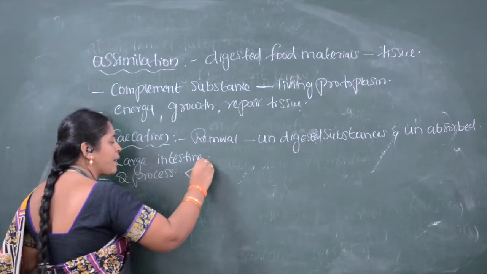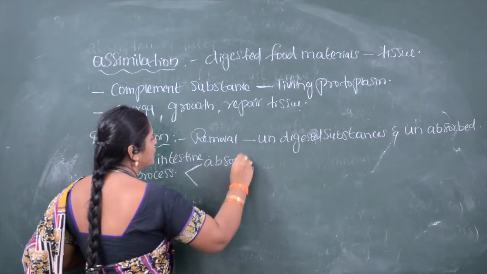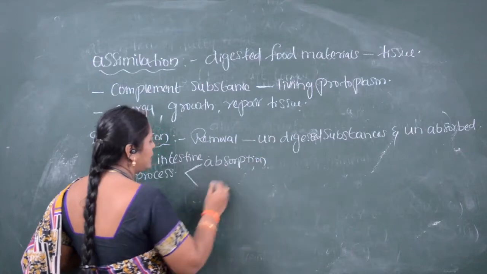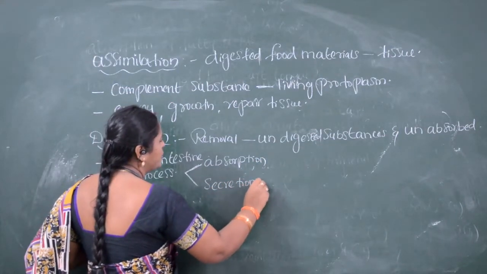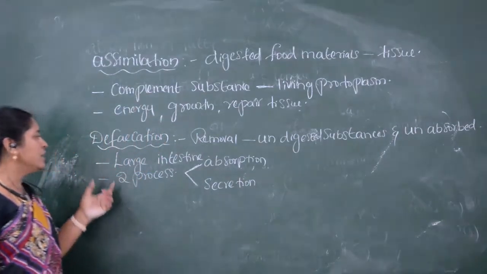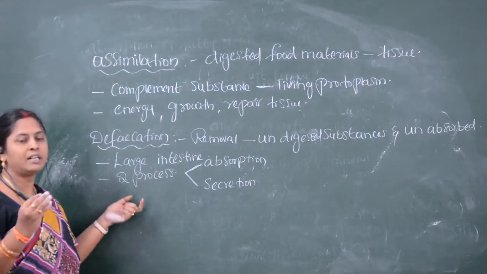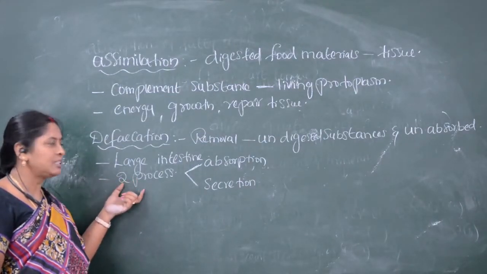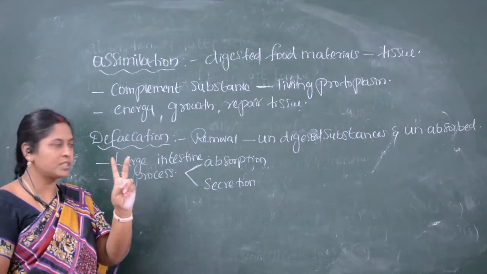One is absorption and another process is secretion. So for the defecation of excretory waste material in the large intestine, two processes occur.